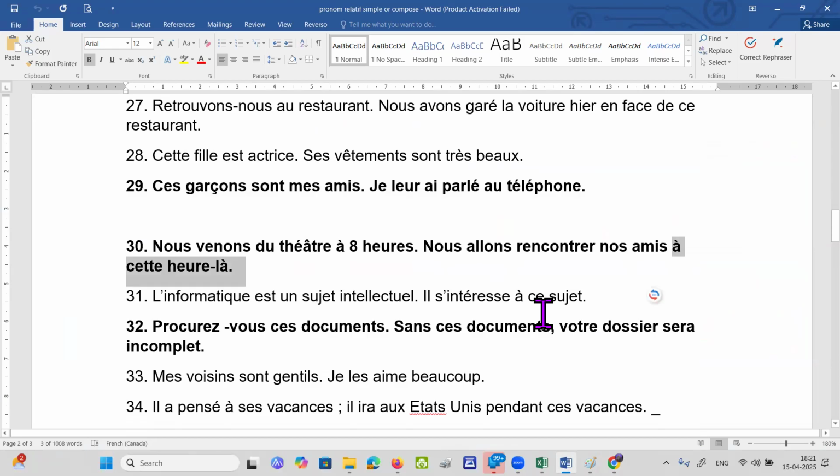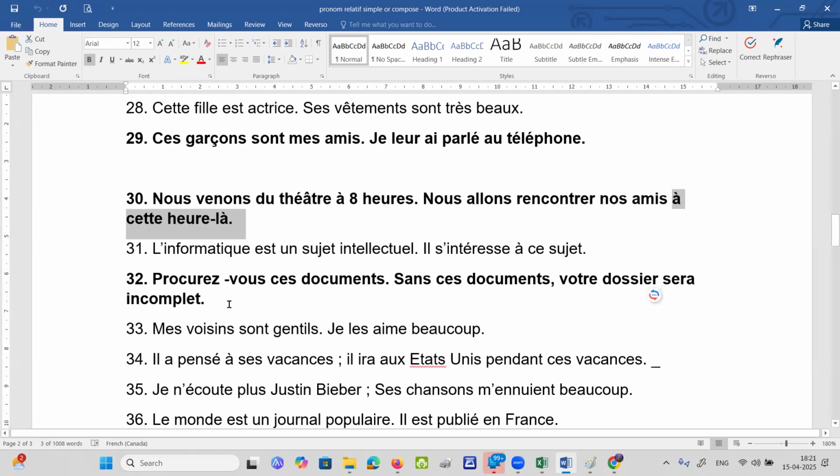It is a time. So we are coming from the theater at 8 o'clock when we will meet our friends. Okay. Got it? So it is when we will meet our friends, so it will become où. Remember that this is referring to a time frame. So when it is où, in this particular topic, où can also mean when. It can mean where, it can also mean when. Sajurla, asetarla, all these will become où.